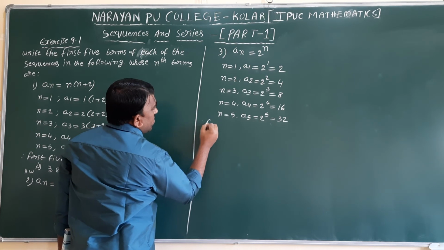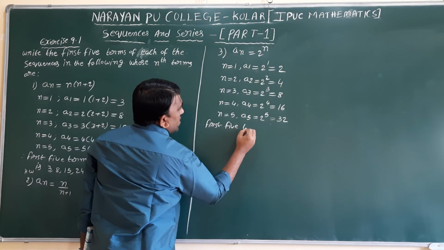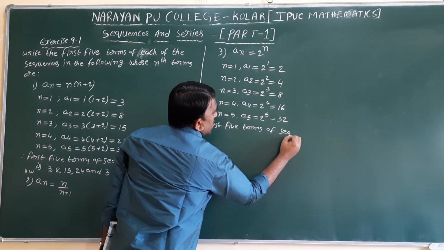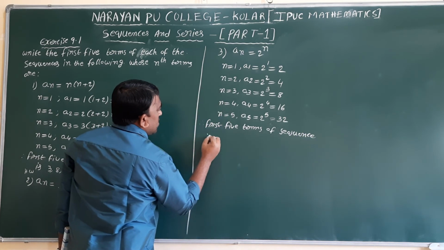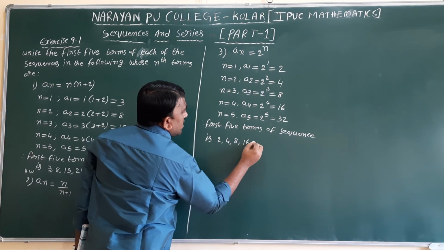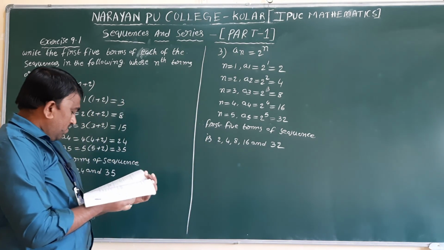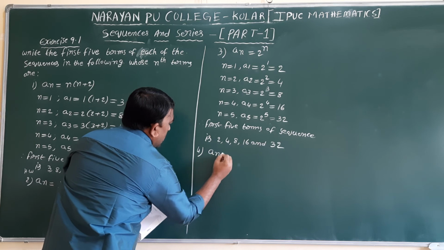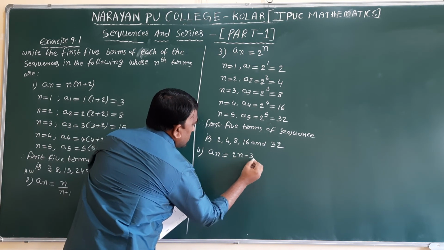So therefore, the first 5 terms of the sequence are a1 value 2, 4, 8, 16 and 32. Next, the fourth one: an equals (2n minus 3) by 6.